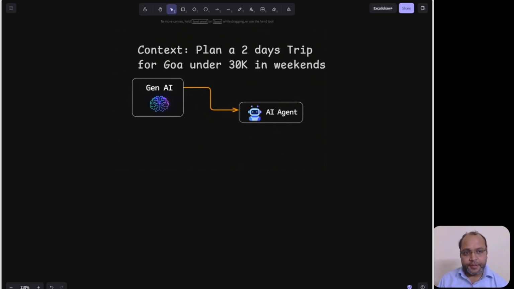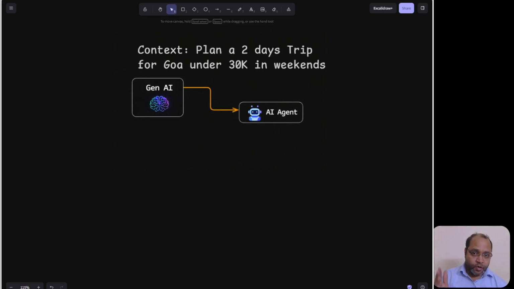As I described, an AI agent goes beyond simple content generation. It is a software system that can perceive its environment, reason about the problem, and plan and sequence the actions. Planning a sequence of action means: what is my plan?